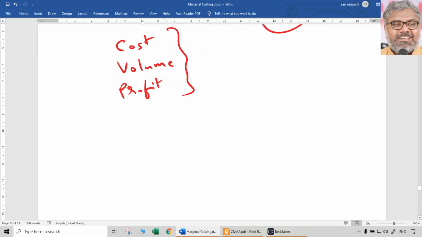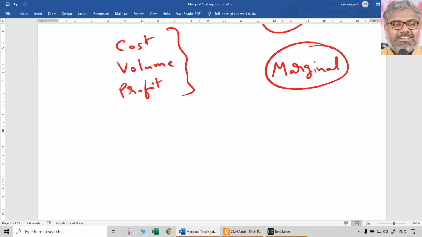Majorly, what is the focus of this? For that, we should understand the basic meaning of the word marginal itself. Wherever we use the word marginal, the meaning of that is one plus. In other words, one additional unit.